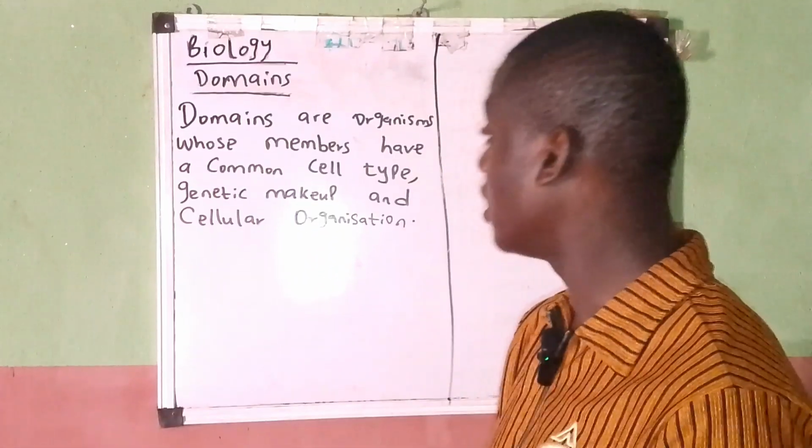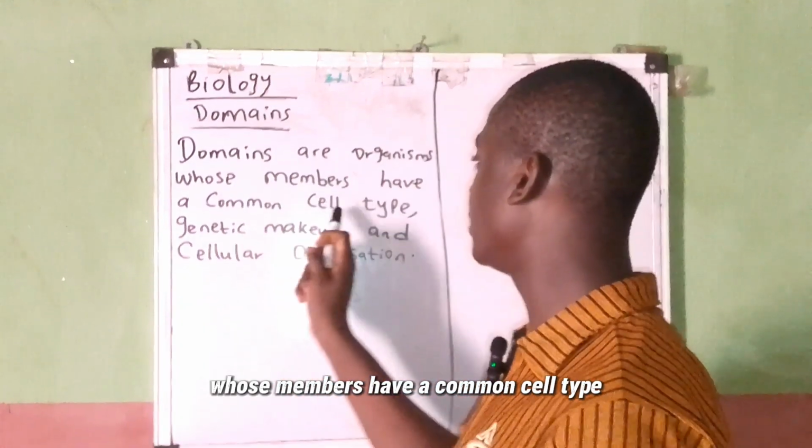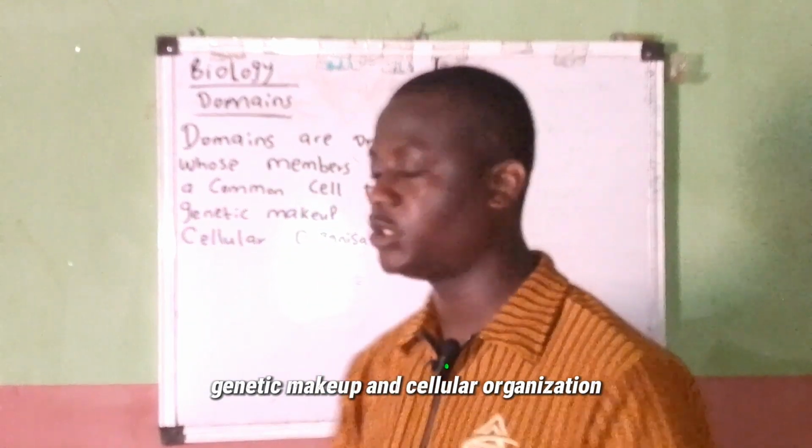Yeah, let's take it one more time. Domains are organisms whose members have a common cell type, genetic makeup, and cellular organization.